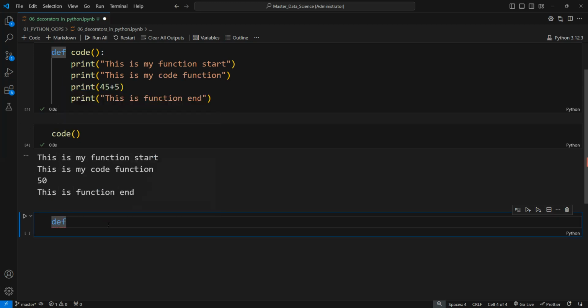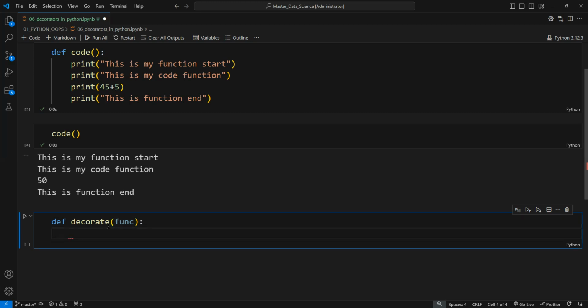Let me take another function, and this function will work as a decorator. This is also a function, so we have to use the def keyword to define it, and I am going to name the function decorate. For this function I am going to pass a parameter, the function on which we want to apply this decorator.